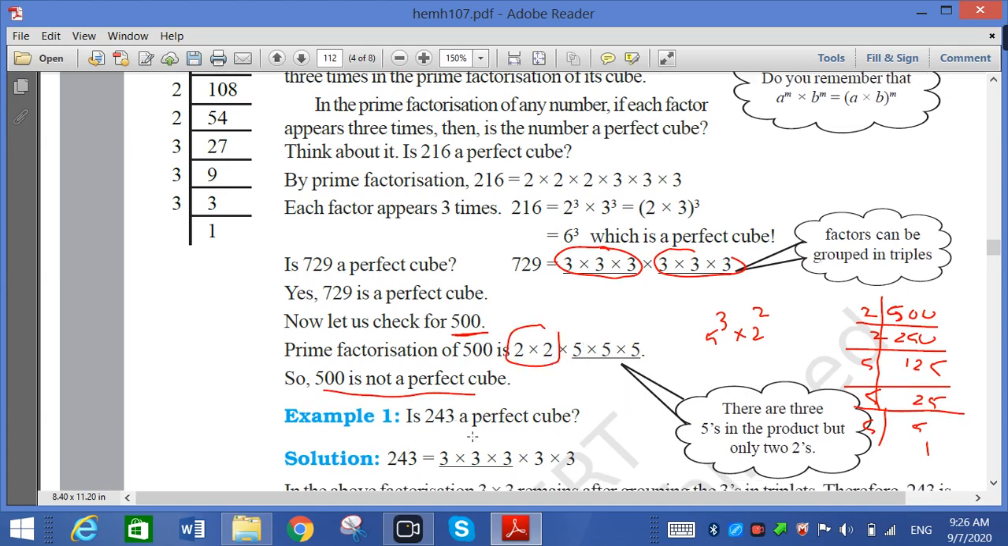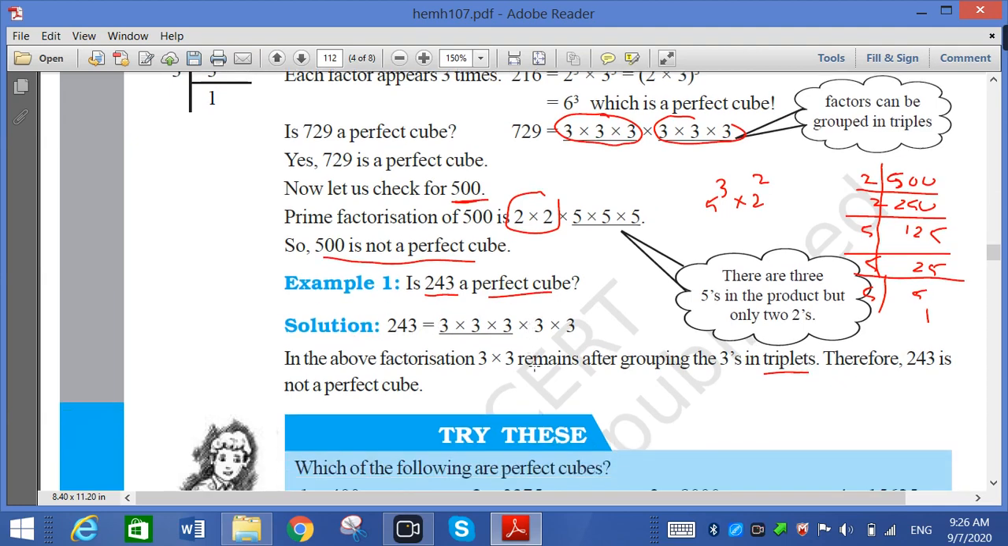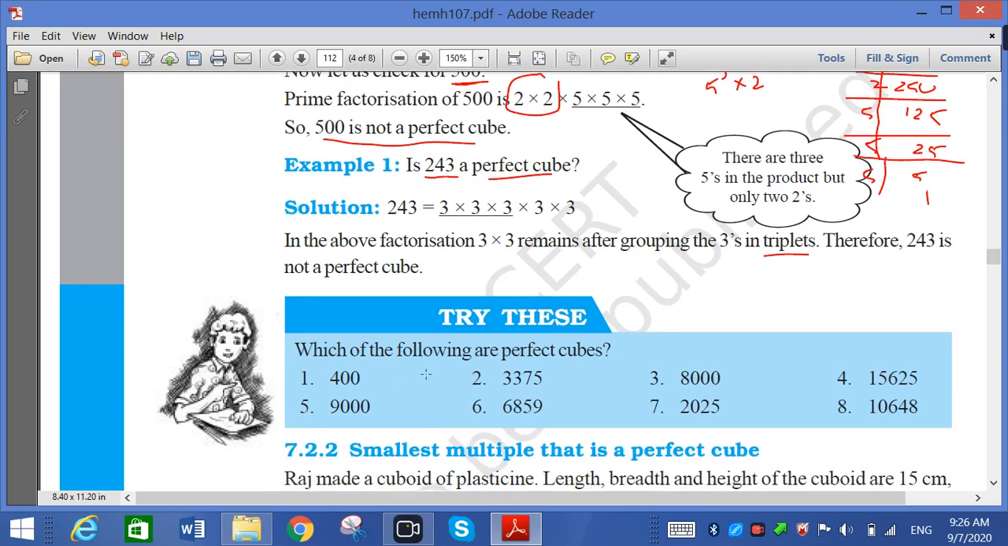So this is example number 1 of checking whether it is a perfect cube or not. For checking purposes, you have to make a triplet. 3 times it must be, for all prime numbers: 2, 3, 5, 7, 9, maybe. So check whether the following are perfect cubes or not. Try to do that in your homework.